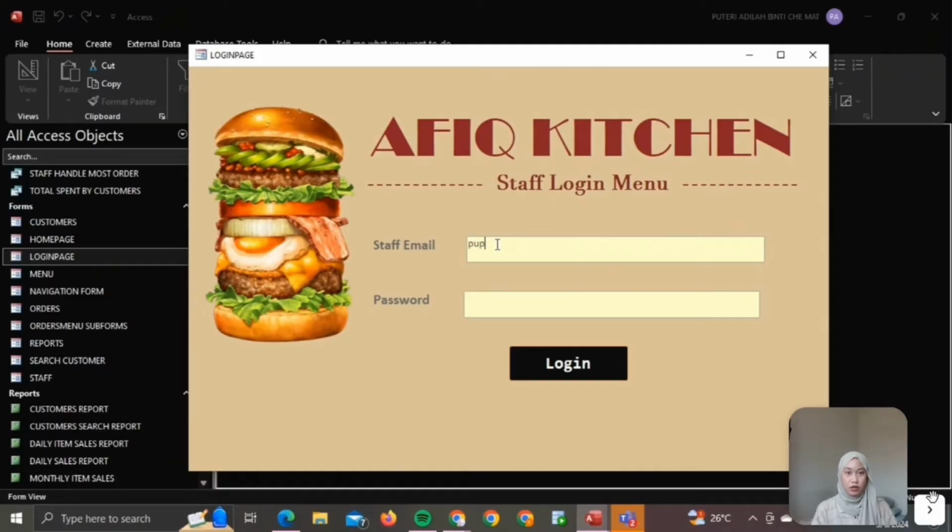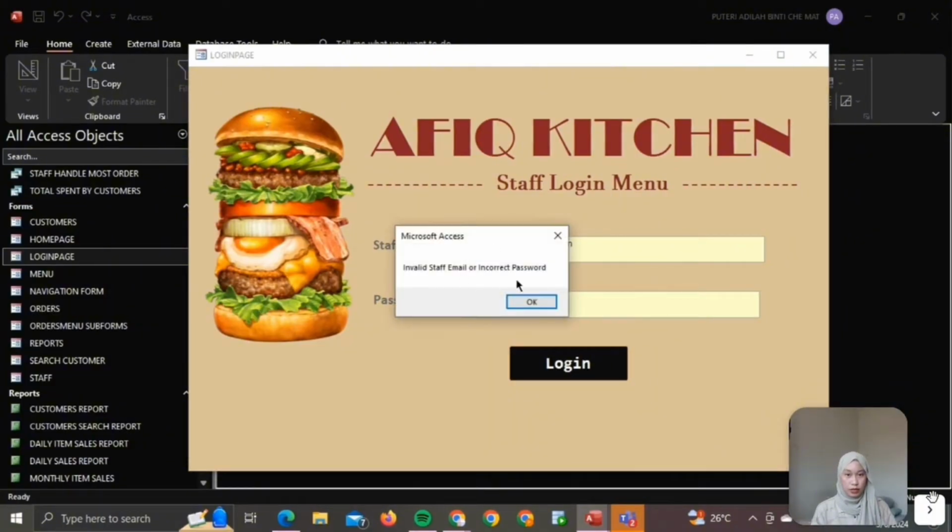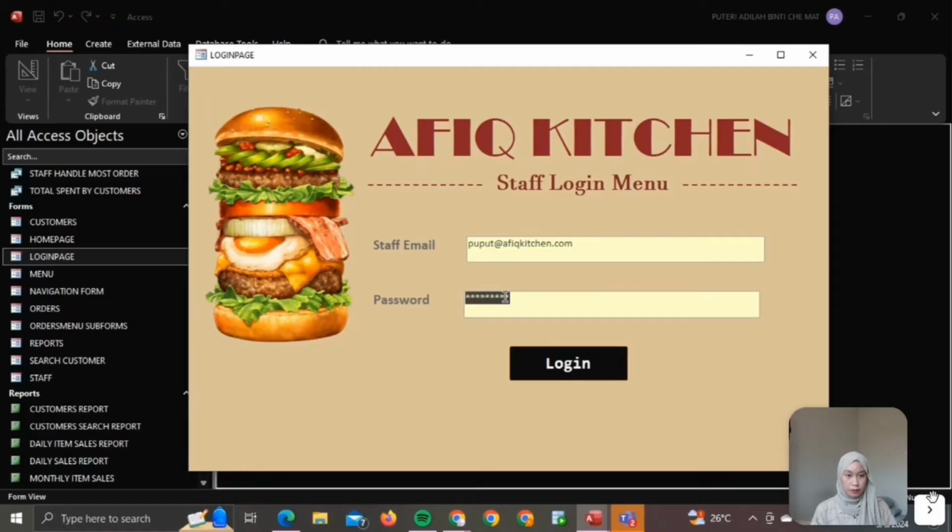So this is our system, which is our kitchen. We're going to start with the login menu. So you enter your staff email. So this is the correct email. Now we're going to try to enter the wrong password. So it will display an incorrect password message.